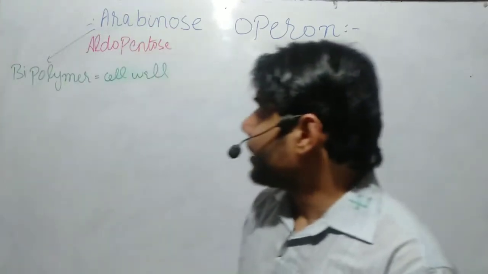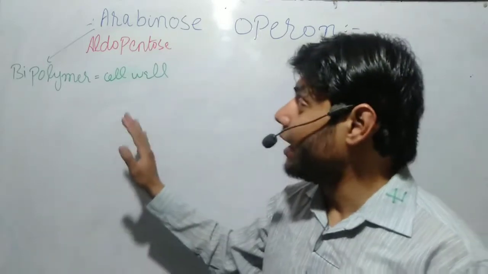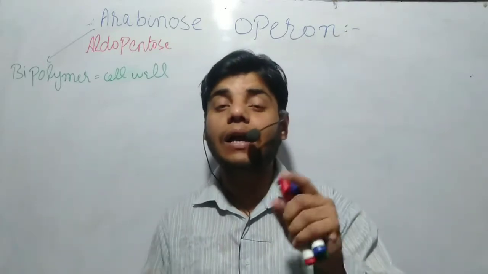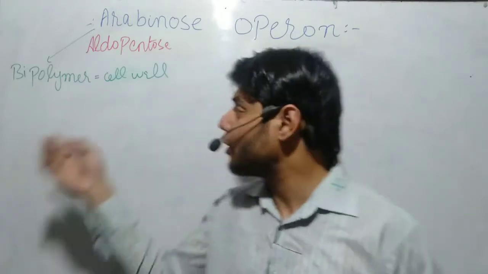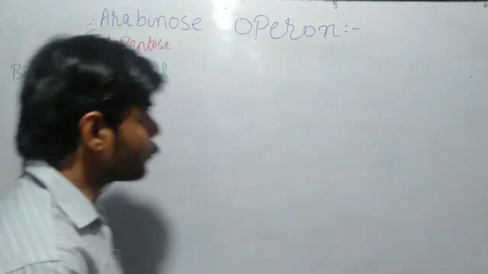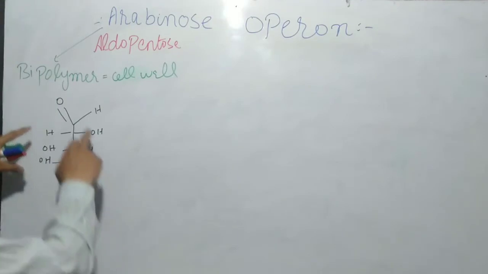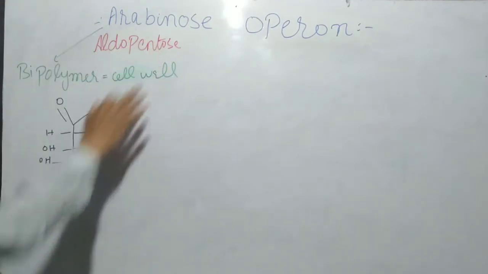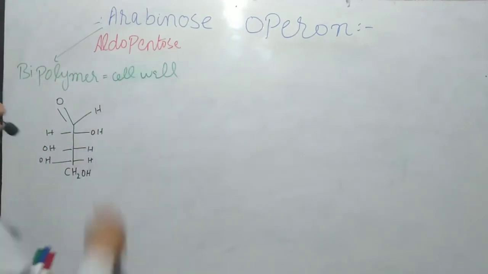Because it contains 5 carbon atoms, and moreover it has an aldehyde functional group. If we see the structure of this Arabinose, it will look like this. This is the Arabinose, and usually this is L-Arabinose.